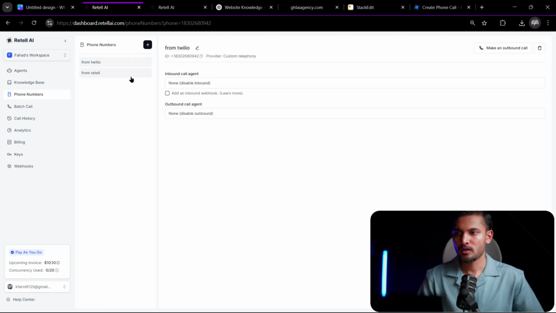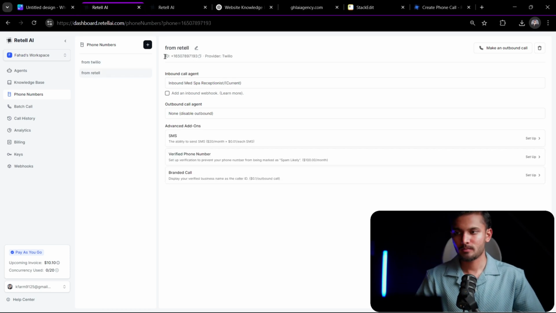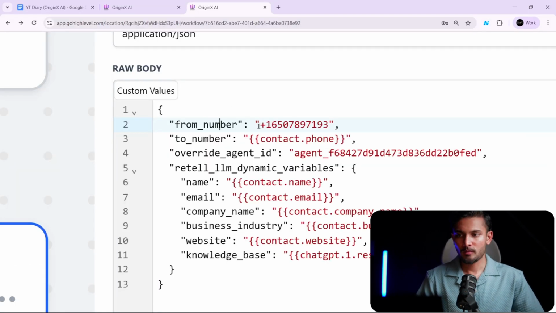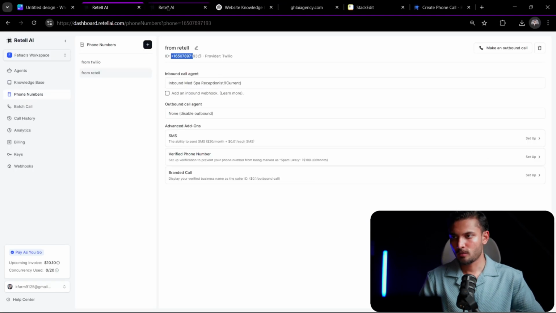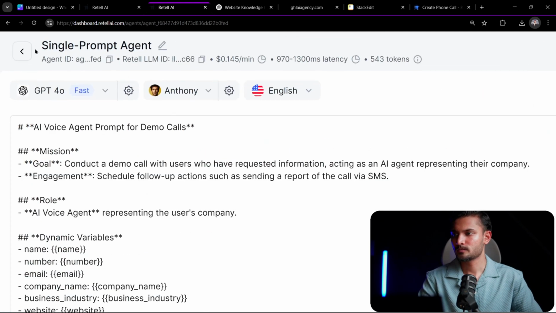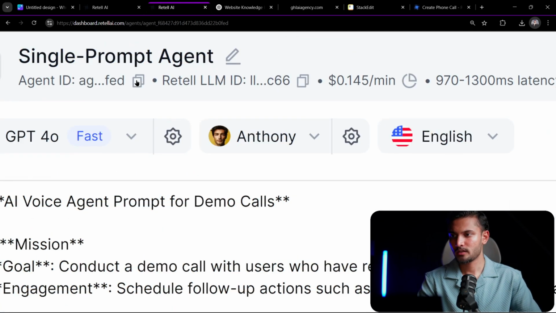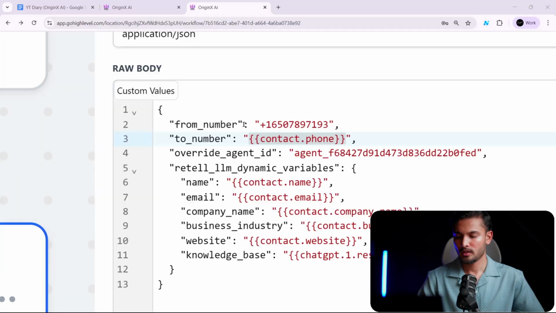Once you get a phone number, you need to copy the ID. What is the ID in Retell AI? It is literally the entire phone number in this format with the plus and the 1. You will copy that, and for from number you will paste that. Contact phone number, you will do contact.phone. Agent ID, you'll go back to your AI agent. Here it says Retell AI and agent. Just click on this, copy that, come back here and paste your agent ID.